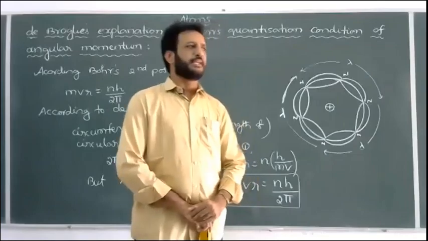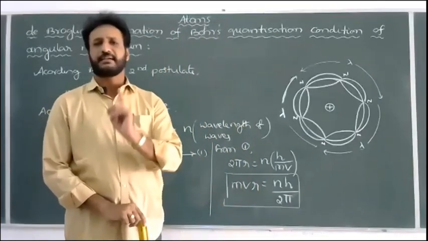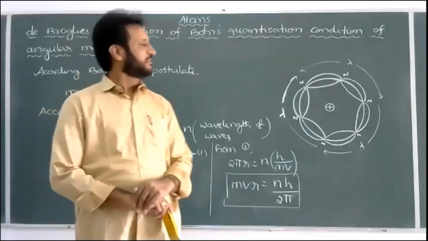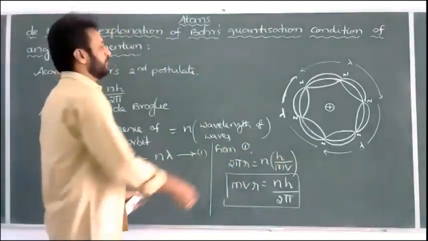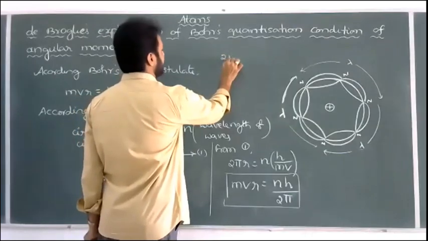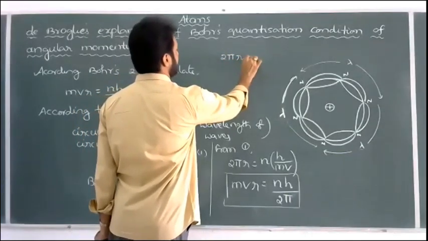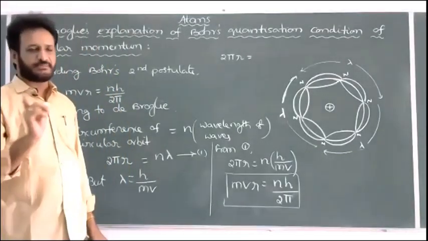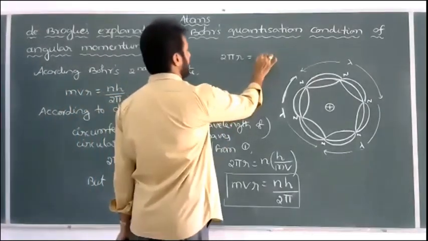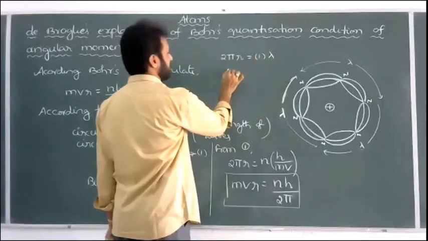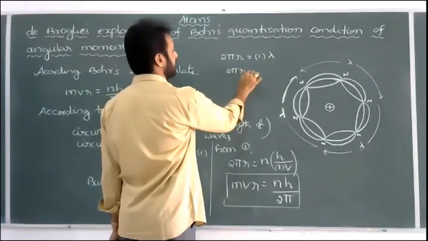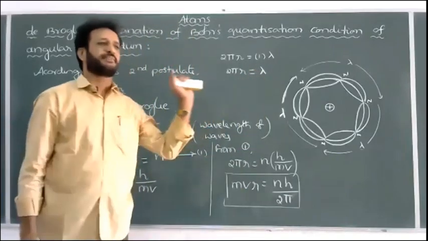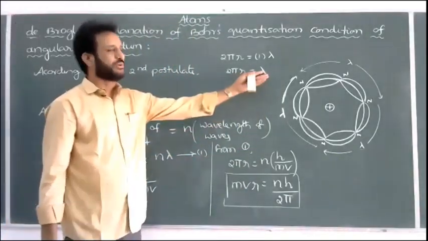Now, if the electron is revolving in the first orbit of the hydrogen atom, how can we write the formula? We know the circumference of the circular orbit is equal to n lambda. If the electron is revolving in the first orbit, then it is equal to 1 lambda. Therefore, the circumference of the circular orbit is equal to the wavelength of the electron in the first orbit of the hydrogen atom. So lambda is equal to 2 pi r.